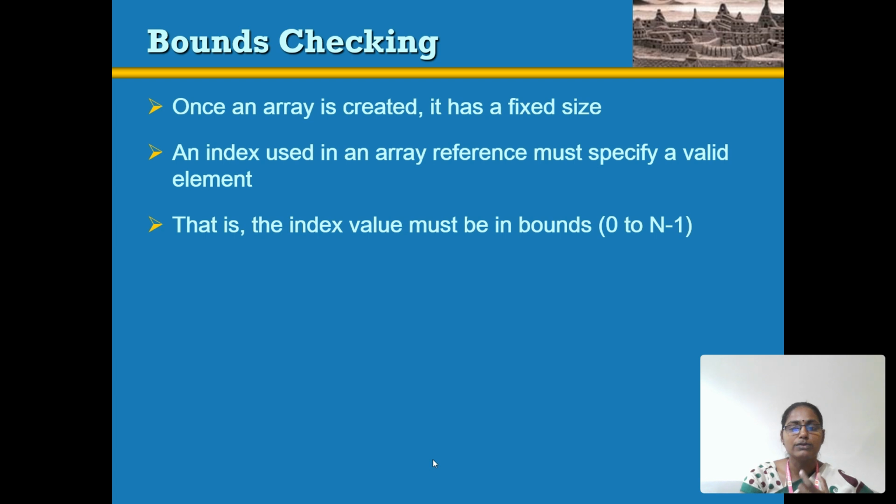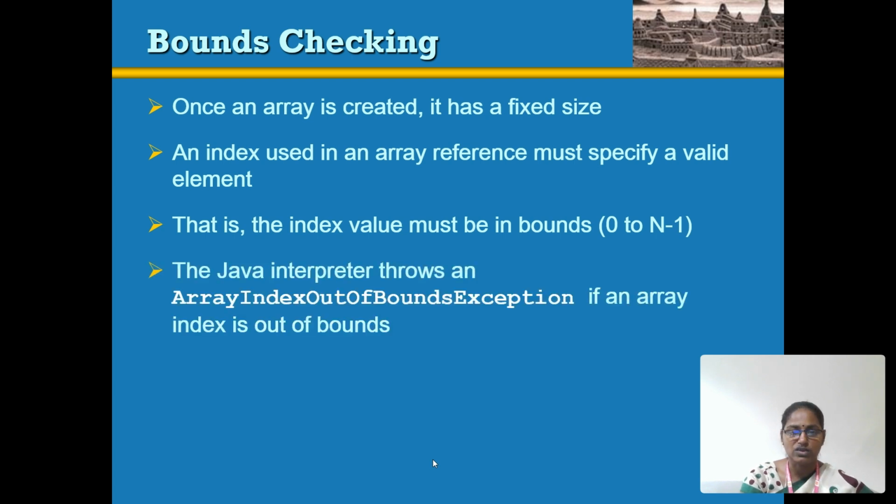Then the index value must be bounded from 0 to n minus 1. If the index value is greater than the array elements, it shows us an array index out of bounds exception. The exception is nothing but an error. So given an array index out of bounds exception, it is called automatic bound checking.